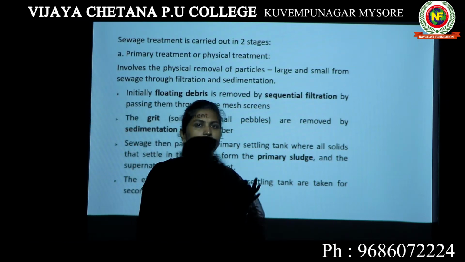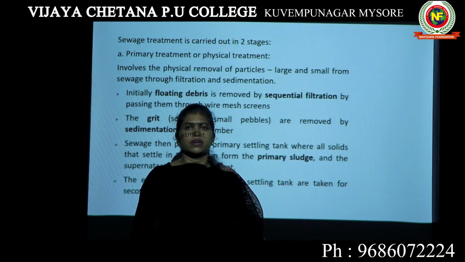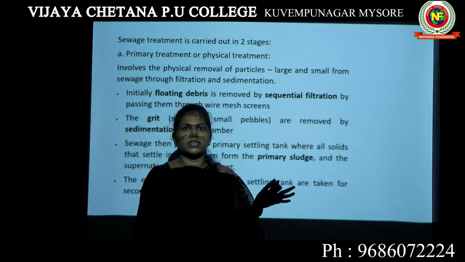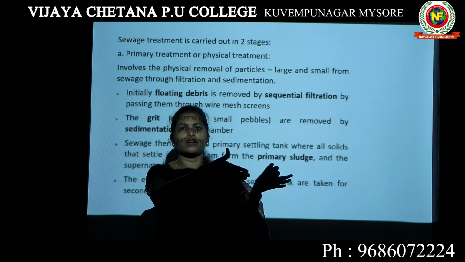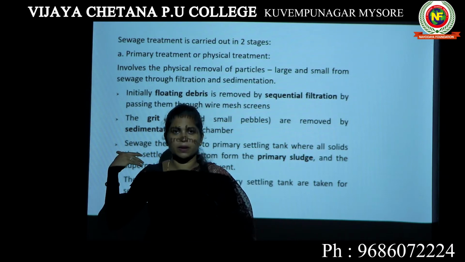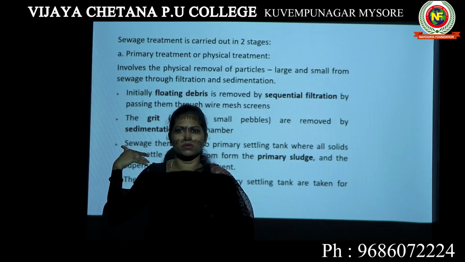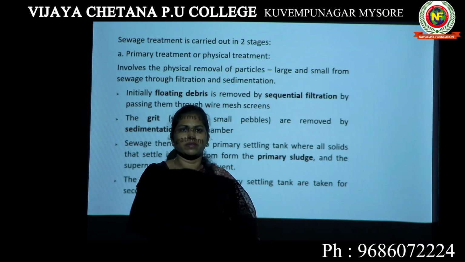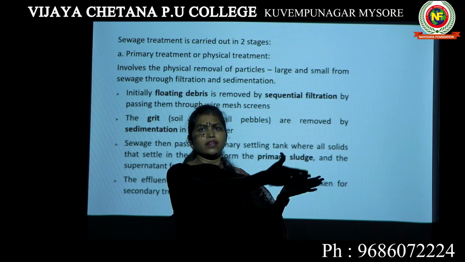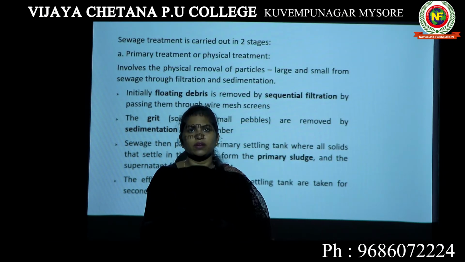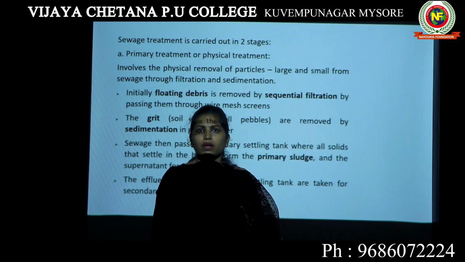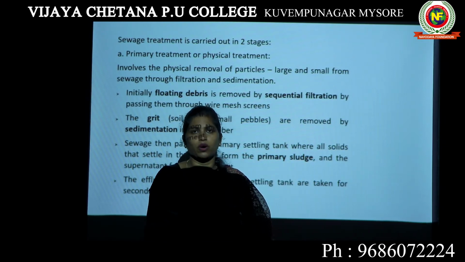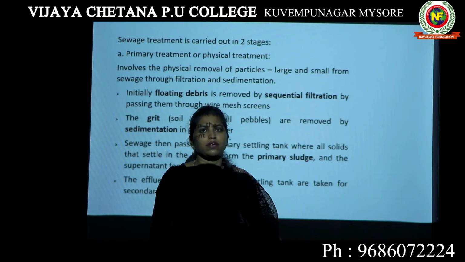What actually happens as soon as the water goes from your house into the drainage? From the drainage, all the drainage across the city, the whole drainage system will be connected to a sewage treatment plant. You are just releasing the water from your house into a drainage which is present in front of your house. From the drainage system, it runs into a sewage treatment plant. Likewise, the drainage system across the city will be reaching a particular sewage treatment plant. What happens to this drainage water or sewage as soon as it reaches the sewage treatment plant?